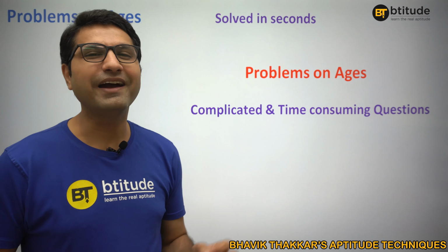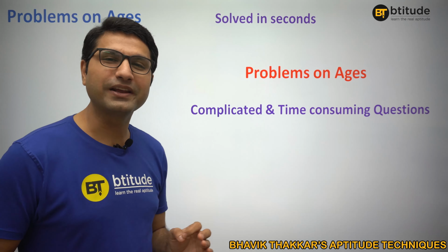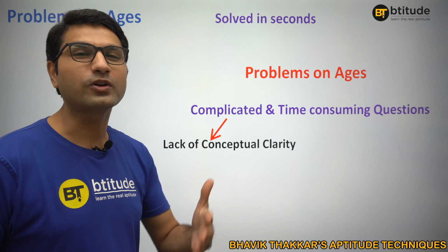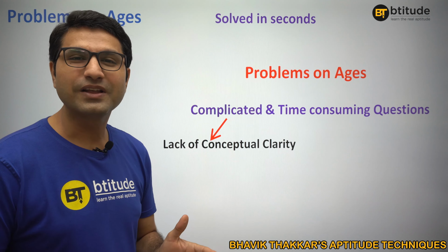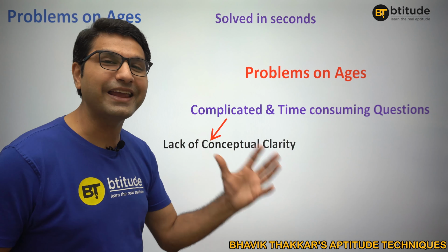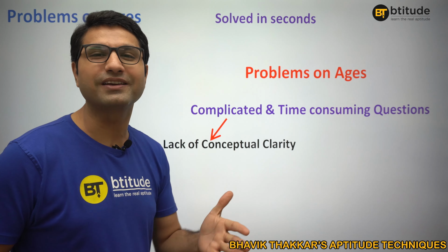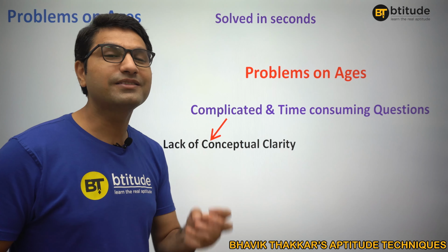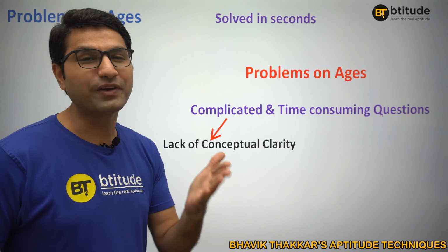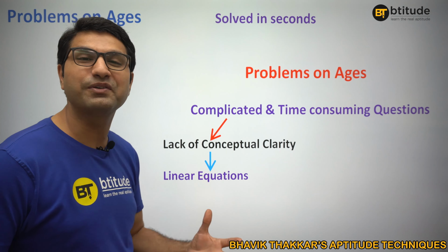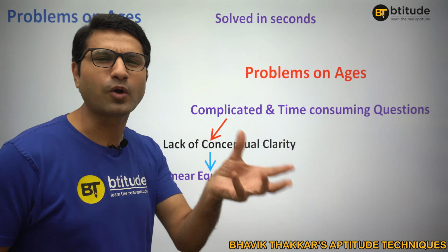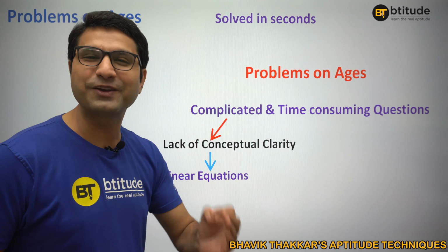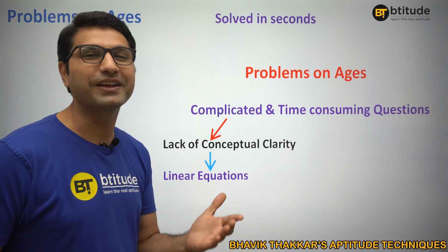Now, the reason they find it complicated is actually the lack of conceptual clarity. Students might not have got conceptual clarity about this. The problem with this particular topic is it is not any different topic. It requires some basic fundamental clarity on various topics. For example, your linear equation. Sometimes you might have to frame a normal equation and just get your answer. If you are not clear on how to make an equation, it could be really complicated for you.